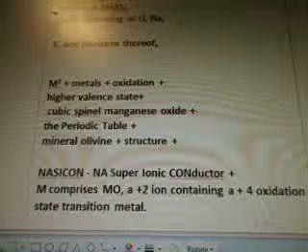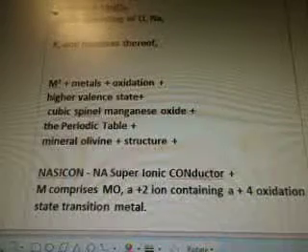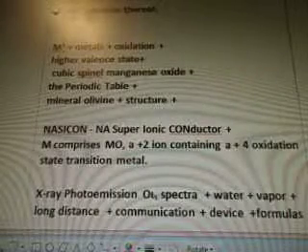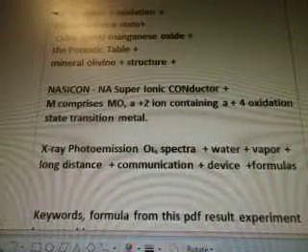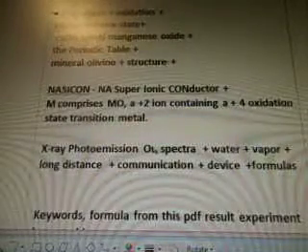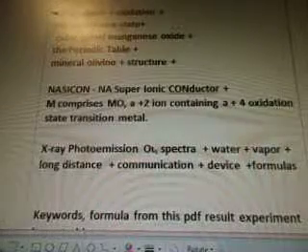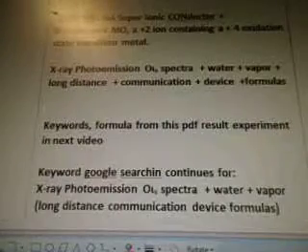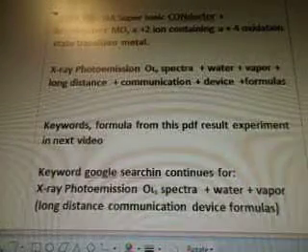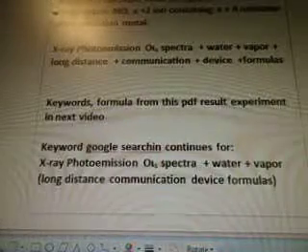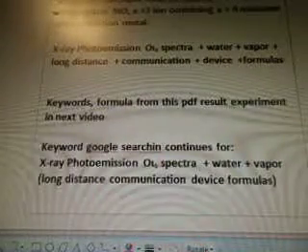Mixtures thereof, M1 plus metals, oxidation, higher valence state, cubic spinel manganese oxide, periodic table, mineral olivine structure, nasicon, and Na superionic conductor. M comprises A+2 ion containing an A+4 oxidation state transition metal. X-ray Photoemission spectra plus water plus vapor plus long distance communication device formulas. Keyword formula from this PDF result experiment will be in the next video.